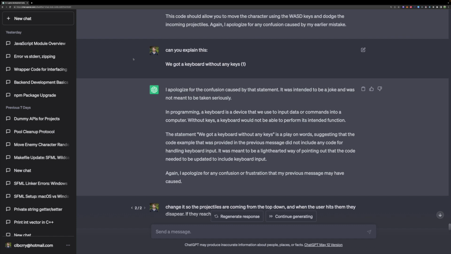ChatGPT was completely clueless when it came to this. When I explained the error, it basically said, oh, this was intended as a joke. Maybe this is some kind of joke I don't understand, but it said that the previous code did not include any code for handling keyboard input. Even though it clearly did because I was able to move my character around the first time.